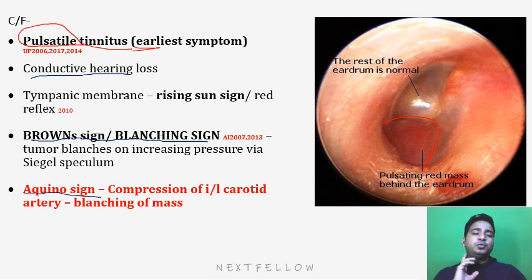So what we do is compress the ipsilateral carotid artery. We all know this carotid artery branch, that is the ascending pharyngeal artery, is giving blood supply to this tumor. So if we compress this ipsilateral carotid artery, again there will be blanching of this tumor. So this is known as Aquino sign. Both these signs have been asked in the past.